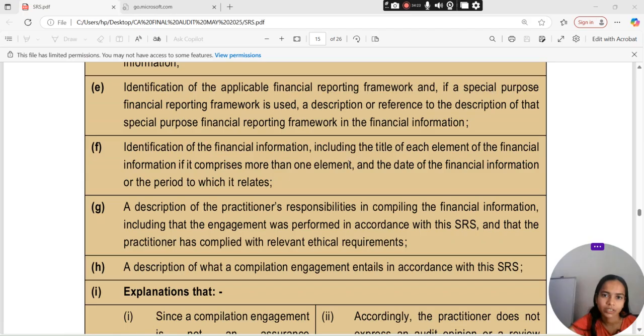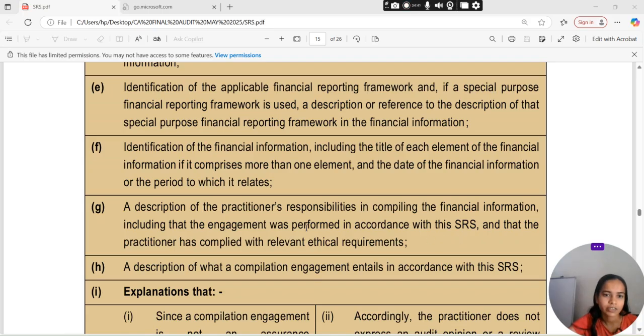Identification कीजिए financial information including the title of each element on the financial information. It comprises more than one element and the date of financial information or the period to which it relates. A description of practitioner responsibility कि कैसे compile किया जाएगा financial information including the engagement was performed in accordance with